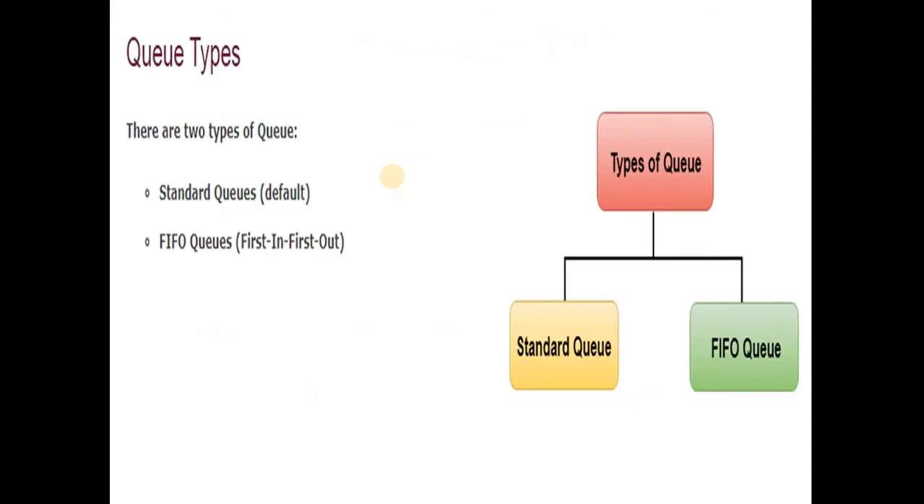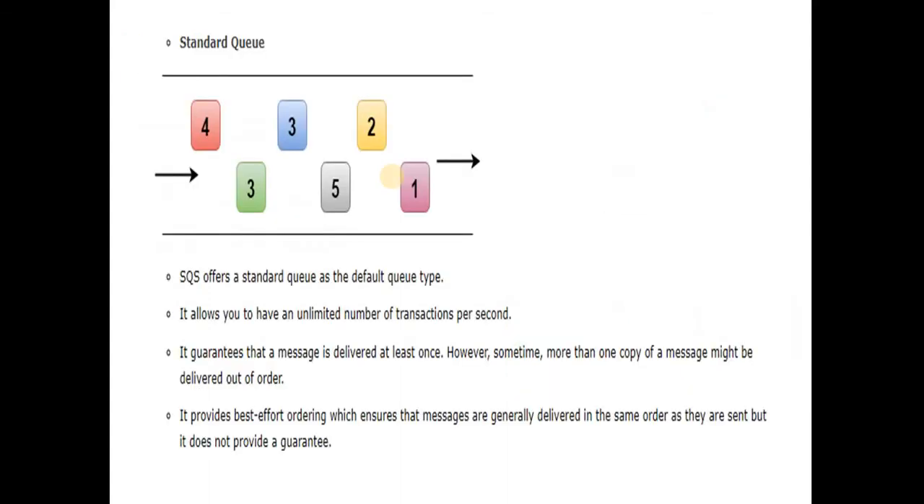SQS queues have two types. One is the standard queue, another is the FIFO queue. The standard queue is the default queue type in AWS. It allows us to have an unlimited number of transactions per second. It guarantees that a message is delivered at least once. However, sometimes more than one copy of a message might be delivered, and out of order.